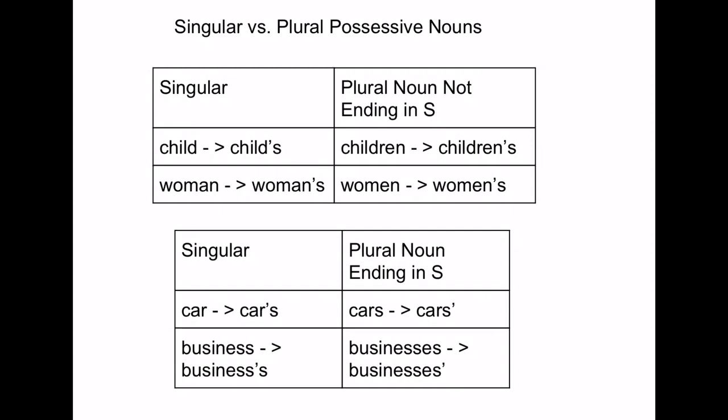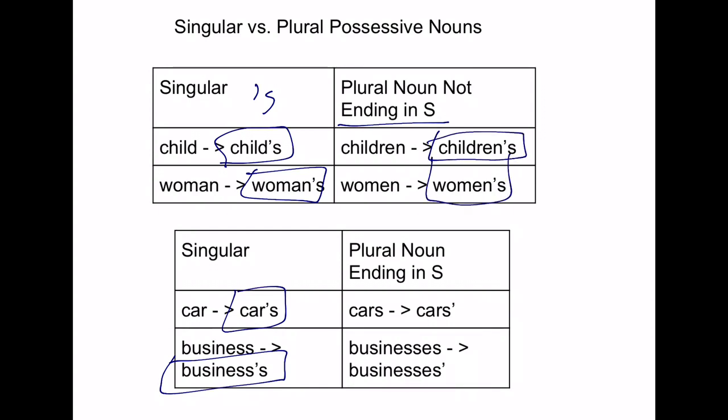For singular nouns, if we want to make them possessive, we simply add an apostrophe s, like this. Also, if our noun ends in an s, we still put an apostrophe s. Same thing for plural nouns that don't end in s, we add apostrophe s. The one exception is for plural nouns that do end in an s, and those, like cars or businesses, we put the apostrophe only at the end. Now, for a word like cars, it can be difficult to determine whether it is singular or plural, and you have to do that from context.